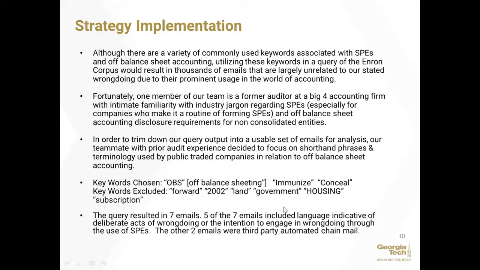So overall, our query resulted in 7 emails. 5 of the 7 included language indicative of deliberate acts of wrongdoing or the intention to gain wrongdoing through the use of SPEs. The other 2 were basically just third-party automated chain mail.